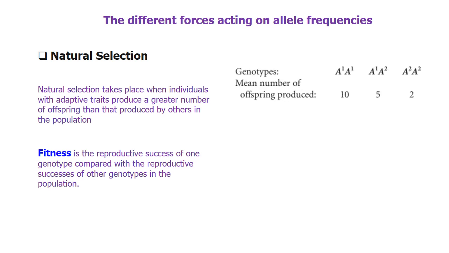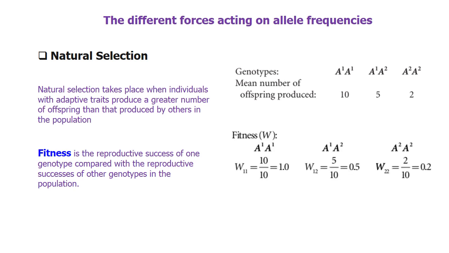Here is a list of the mean number of offspring produced by different genotypes. To calculate the fitness for each genotype, we take the mean number of offspring produced by a genotype and divide it by the mean number of offspring produced by the most prolific genotype.